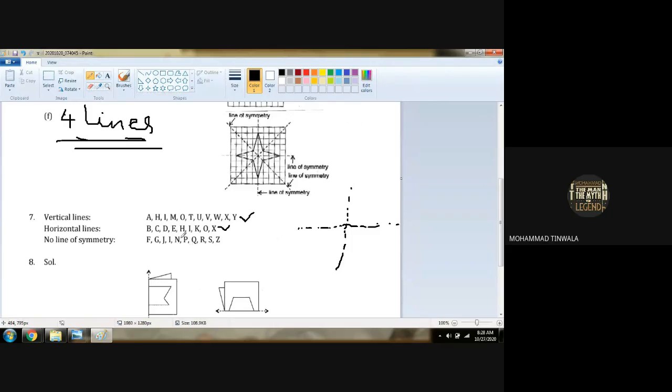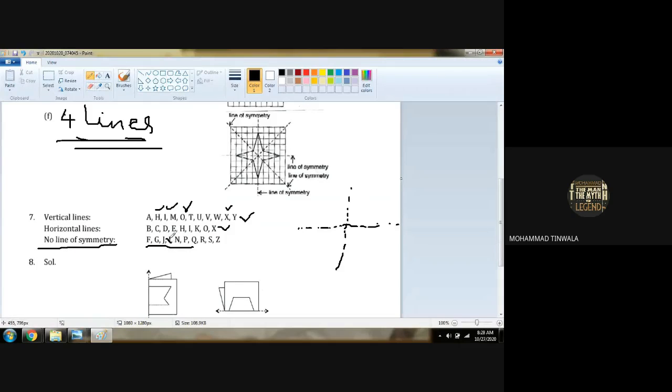The question does not ask which letters work with both, but which letters work with both? Letter H, letter I, then letter X, letter O. Then no line of symmetry means letters where no line of symmetry comes: F, G, J, I. I is wrong.